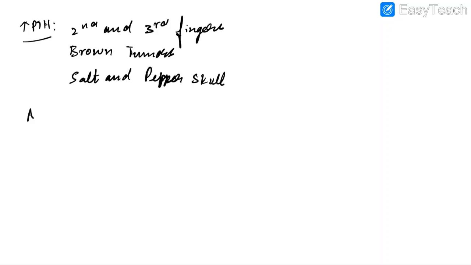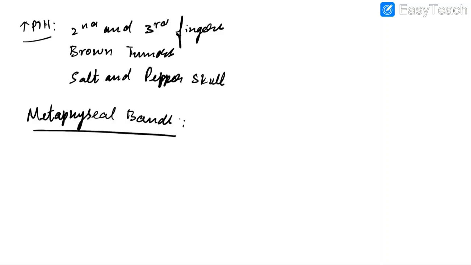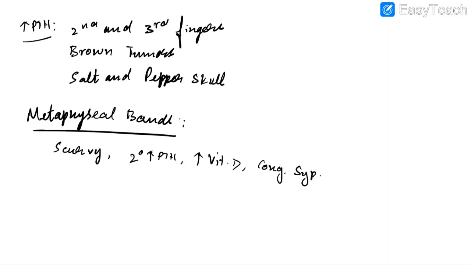It is important to know about metaphyseal bands. These occur due to increased bone deposition and decreased osteoclastic remodeling. They can be seen in scurvy, secondary hyperparathyroidism, vitamin D intoxication, and congenital syphilis. In all these conditions, we can see metaphyseal bands.